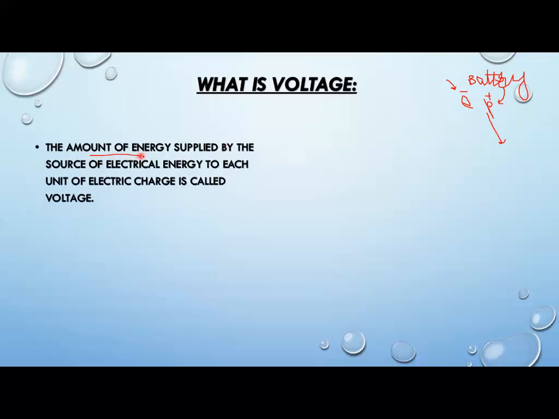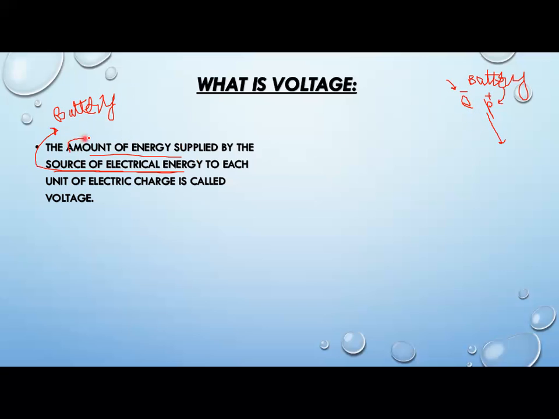The amount of energy supplied by the source of electrical energy. The source of electrical energy will be a battery or cell. The battery will produce energy that will exert force on these charges so that they start flowing throughout the circuit.